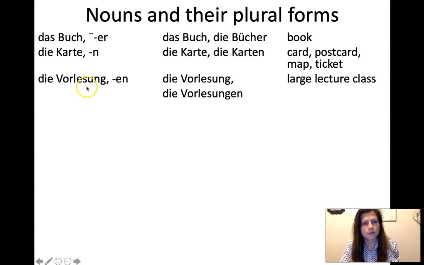Die Vorlesung, and these suffixes are actually quite useful. We learned some of these suffixes, where this UNG suffix tips you off that it's always going to be feminine. And also it tips you off to what the ending is going to be. Whenever the suffix is UNG, the ending is going to be the same, the EN. So die Vorlesungen, which is class or lecture.